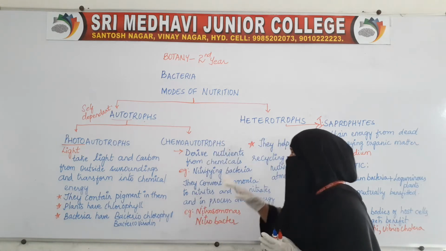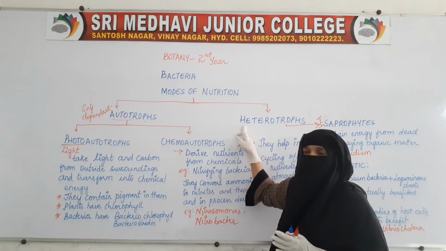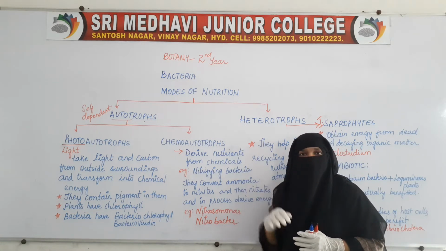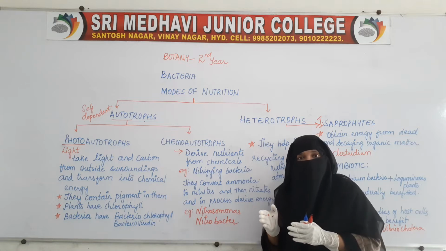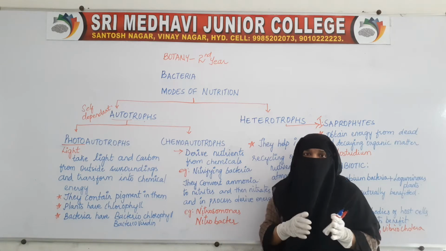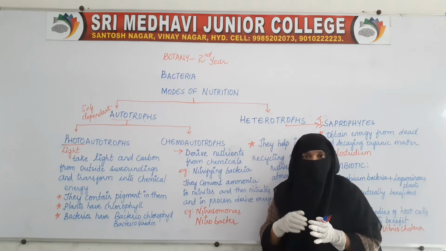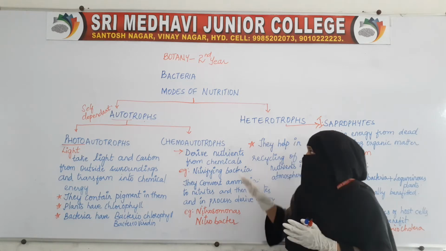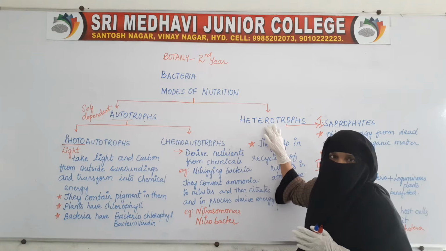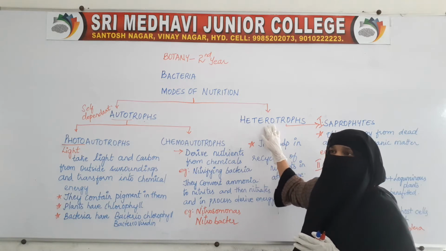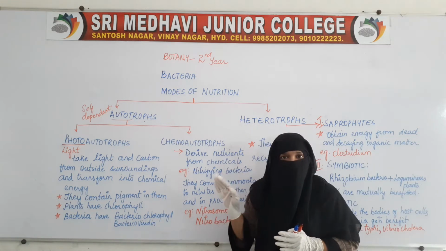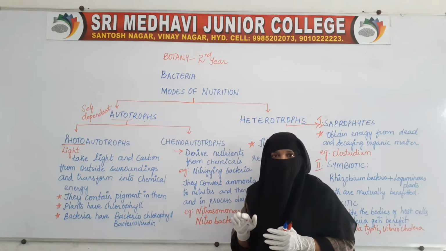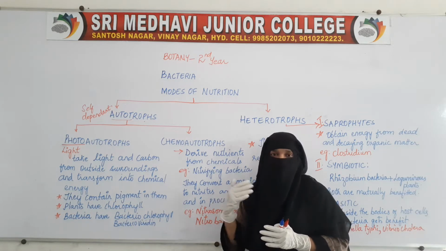And the organisms which cannot produce their own food are dependent on other organisms for their food material. Such organisms are called heterotrophs. So there are some bacteria which can prepare their own food by themselves, taking nutrients from the surroundings.